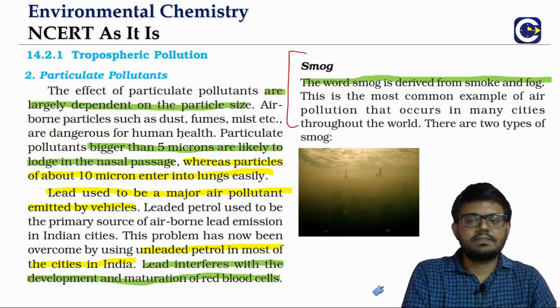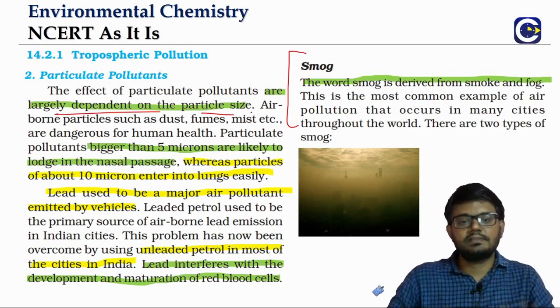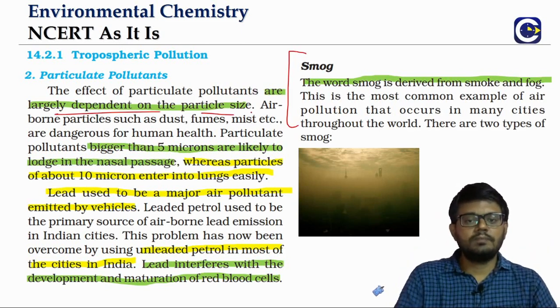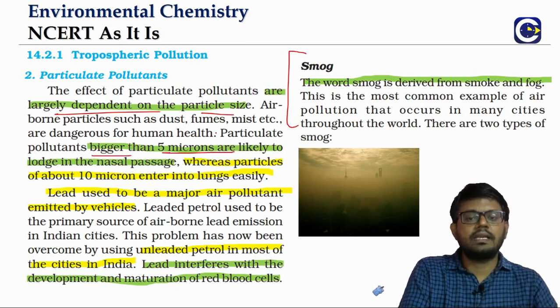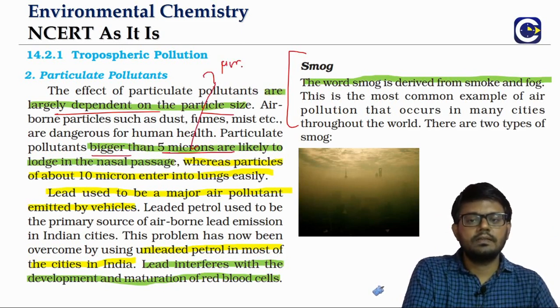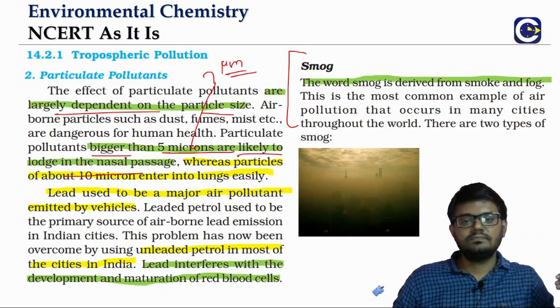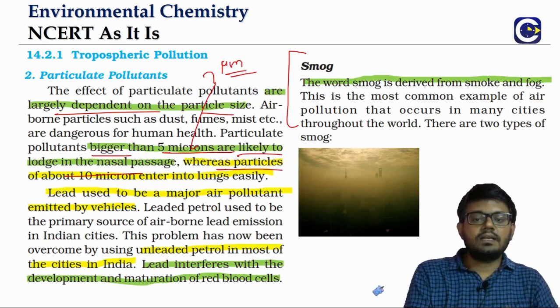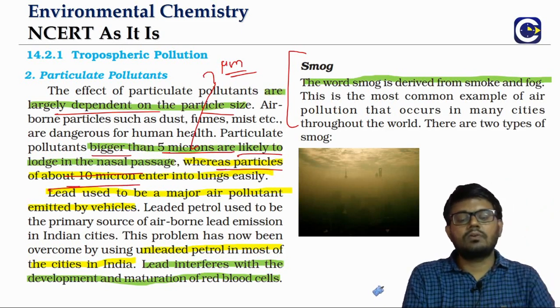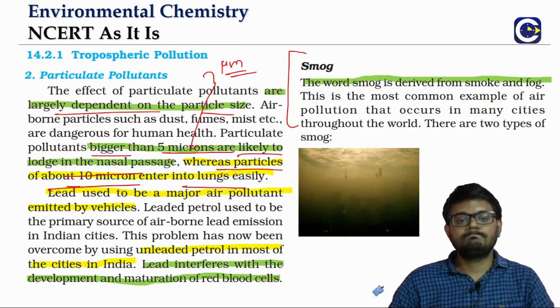Particulate pollutants effect will largely depend upon the size of the particles. If you look at particles which are bigger than 5 micron, micron means micrometer, they will get lodged in our nasal passage. If you have particles which are even bigger like 10 micron, they can get into the lungs also.